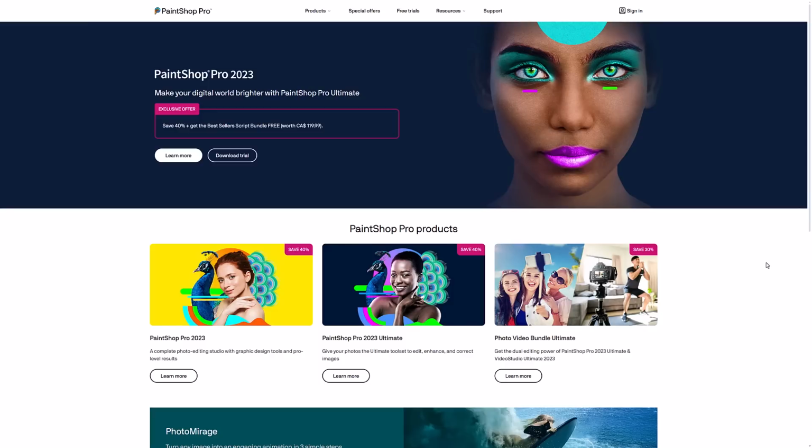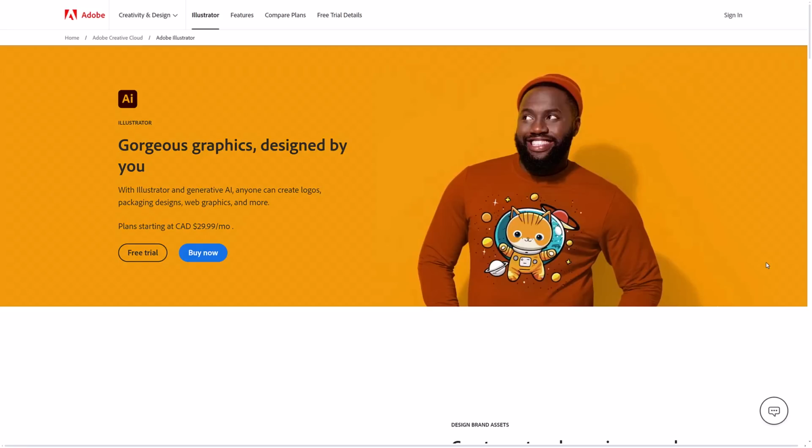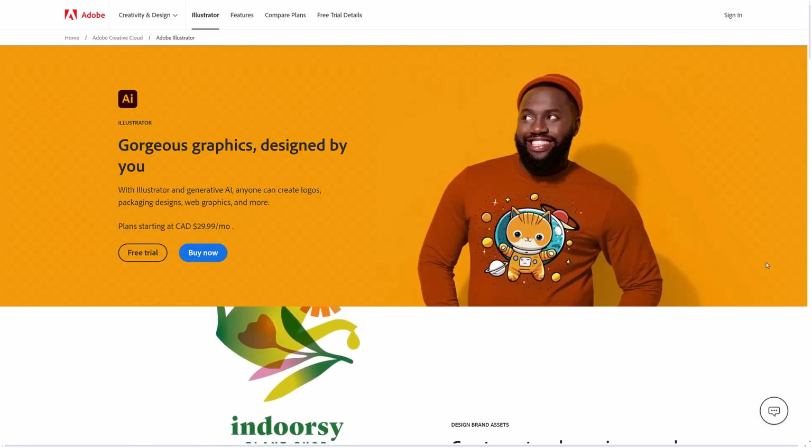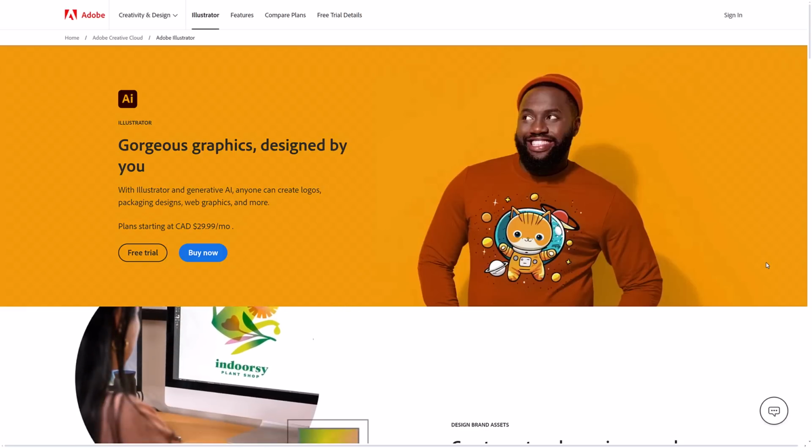Have not used this one in literal decades. And then we move on to Illustrator. Now, Adobe Illustrator is their vector graphics application, and when it comes to alternatives, the same group tops the first